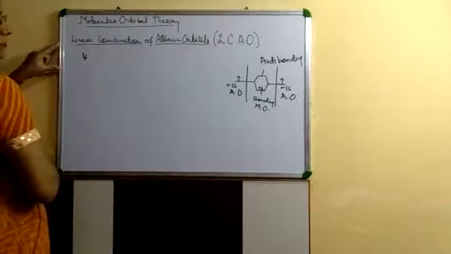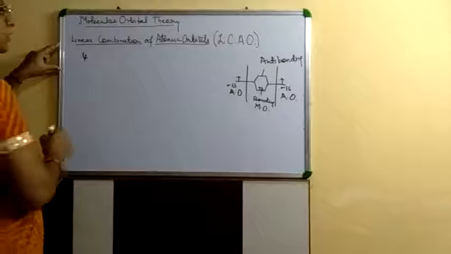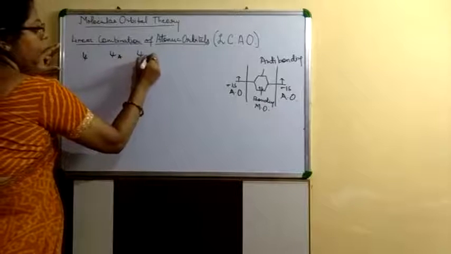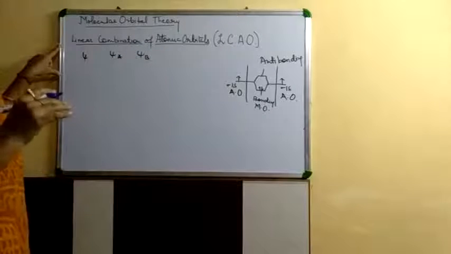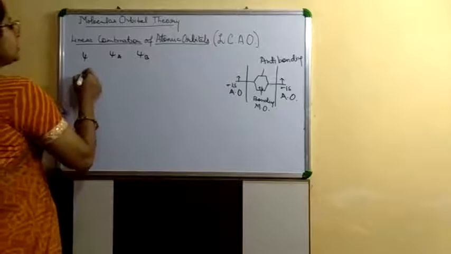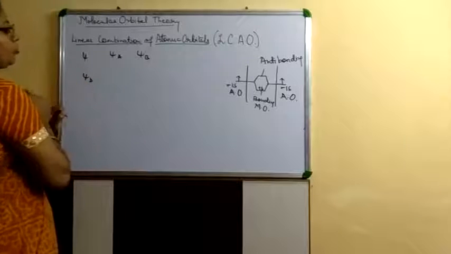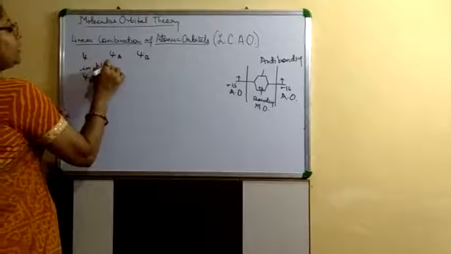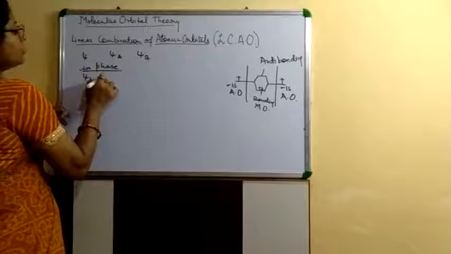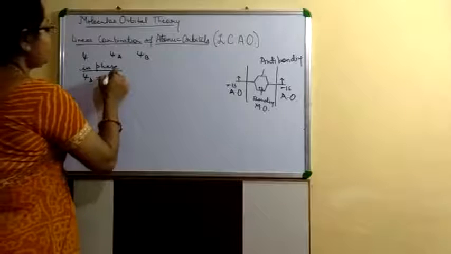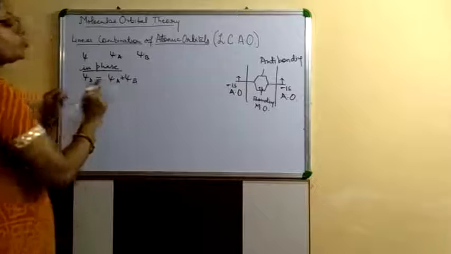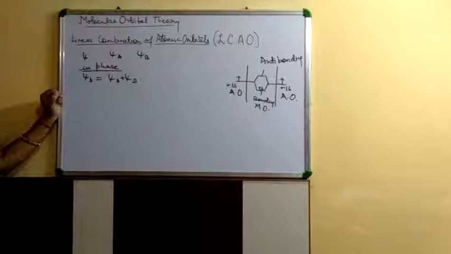Psi is the wave function of the molecular orbital. Psi A and psi B are the two atomic orbitals which are going to be combined. If they are combining in the same phase, bonding molecular orbitals are formed. So the bonding molecular orbital has the wave function which is the sum of these two wave functions of the two atomic orbitals.